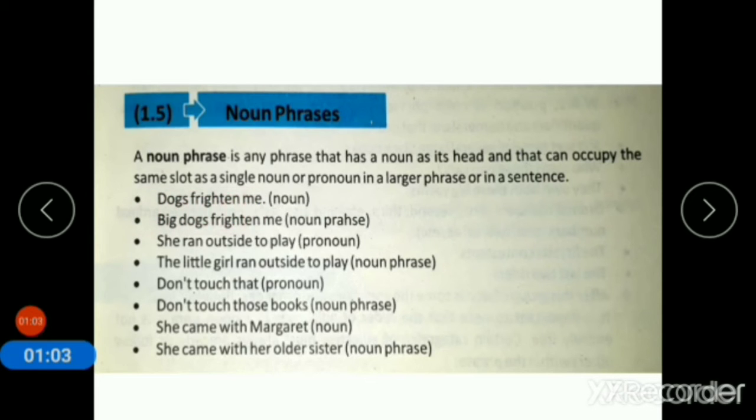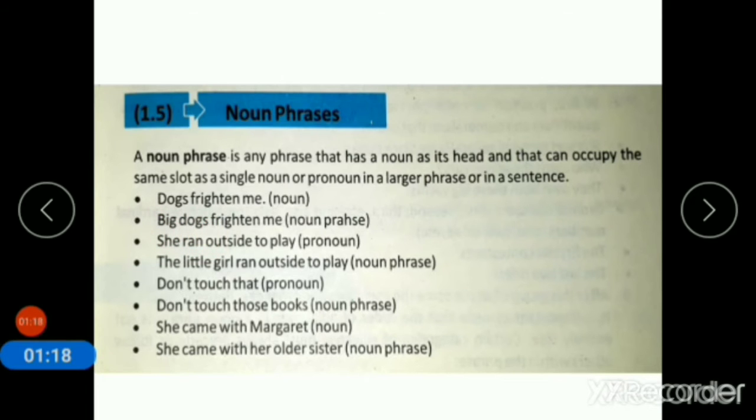First example is, dogs frightened me. It is a simple noun sentence. How to change this simple sentence into a noun phrase? Big dogs frightened me. Big dogs.